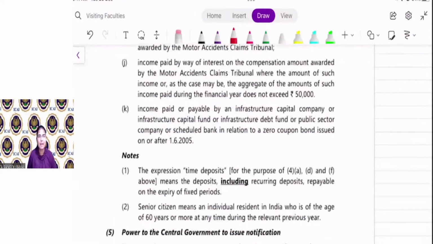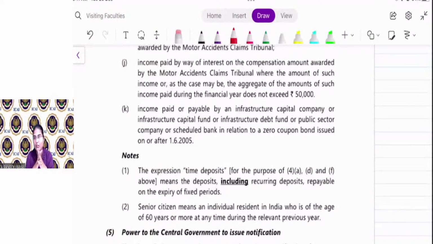Income paid by way of interest on compensation amount awarded by the Motor Accident Claims Tribunal, where the amount of income, or as the case may be, the aggregate amount of such income paid during the financial year does not exceed 50,000.